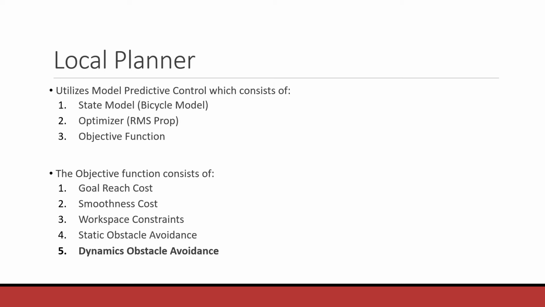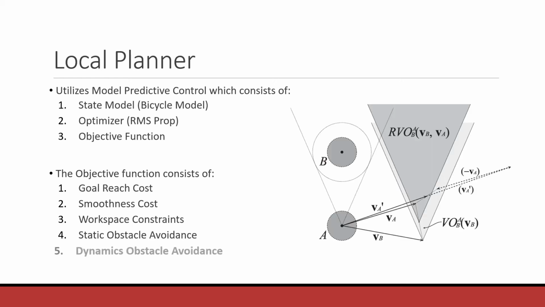Static obstacle cost is the inverse of the distance between the current position of the vehicle and the obstacle. And we can also start including the static obstacle cost only when the vehicle is inside a certain region around the obstacle. And the dynamic obstacle cost. This dynamic obstacle cost is modeled using ORCA or AVO formulations, which is the main part of the project and which is subjected to the constraint on control inputs.